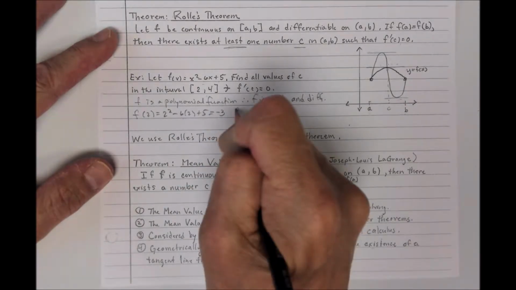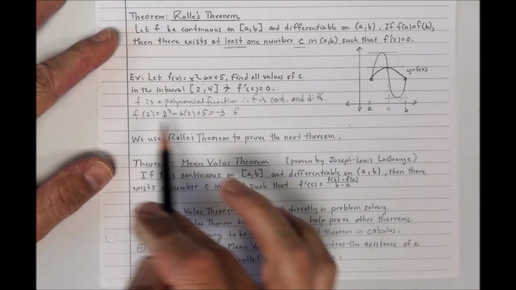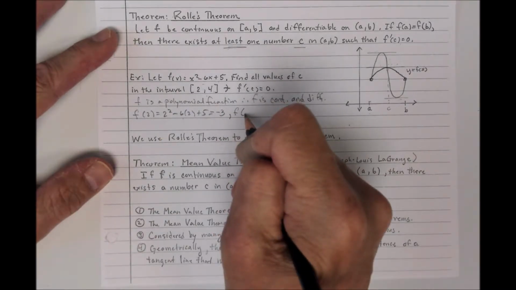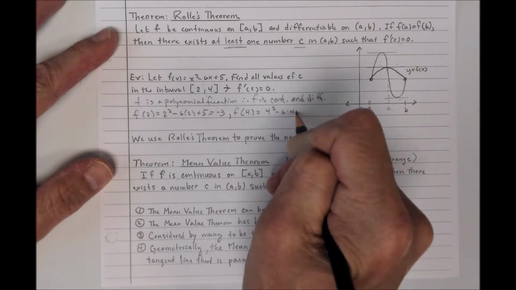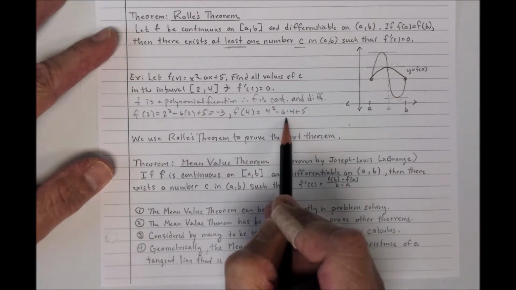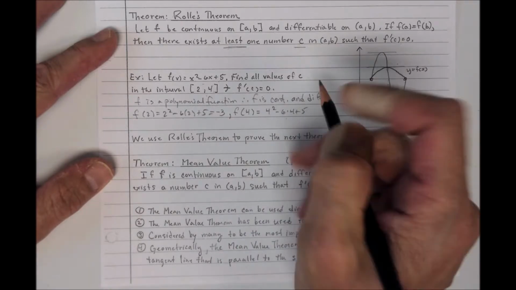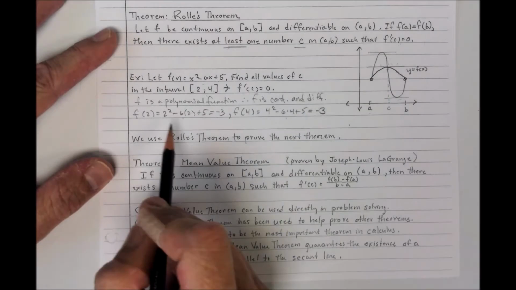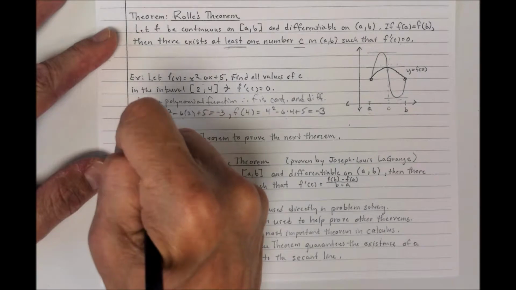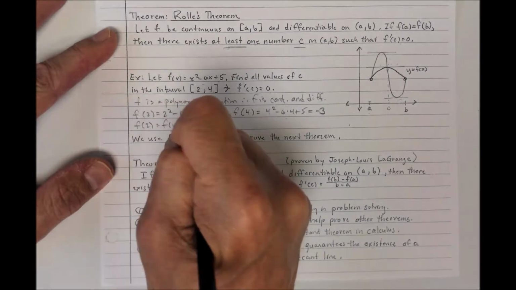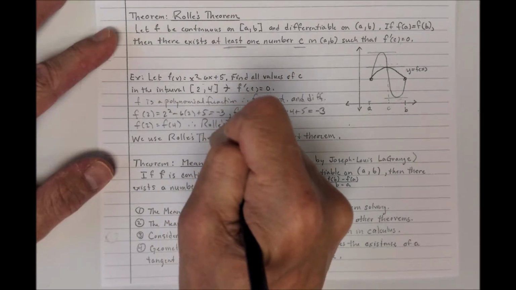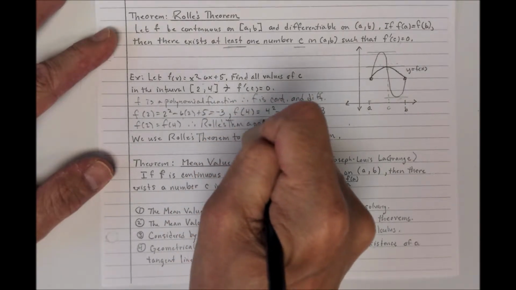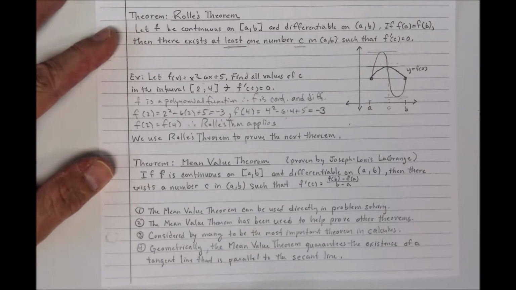f of 4 would be 4 squared minus 6 times 4 plus 5. So that's 16 minus 24 is negative 8 plus 5 is negative 3. Notice here, f of 2 equals f of 4. Therefore, Rolle's theorem applies. Okay, I did all that work just to see if I could even apply Rolle's theorem here.